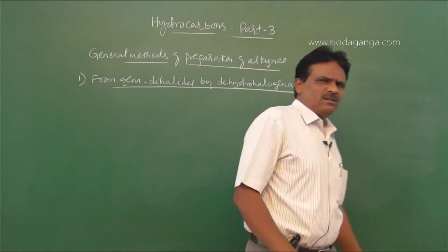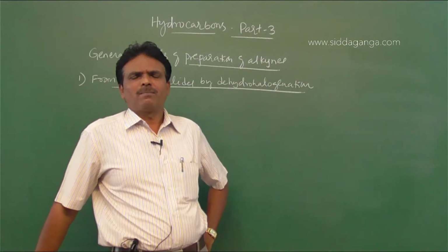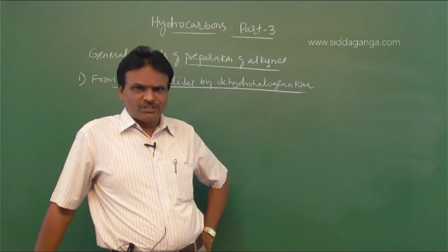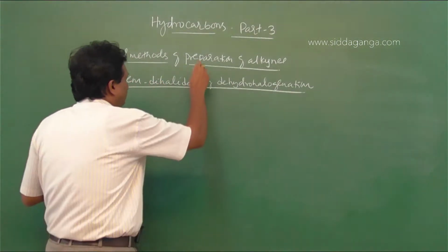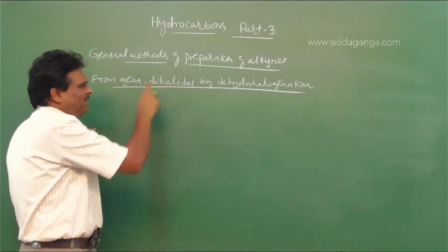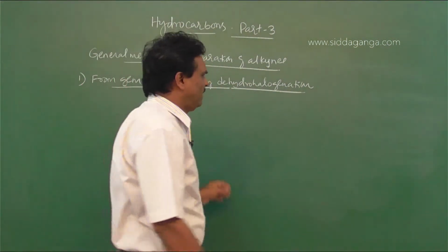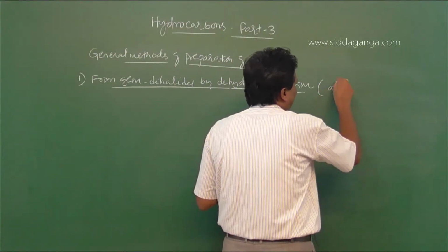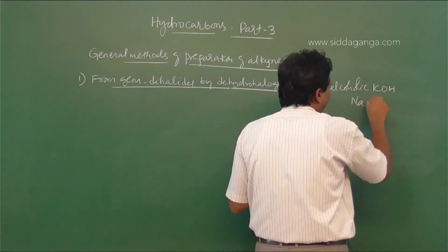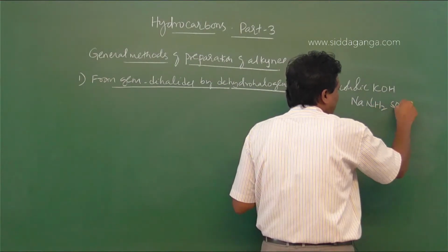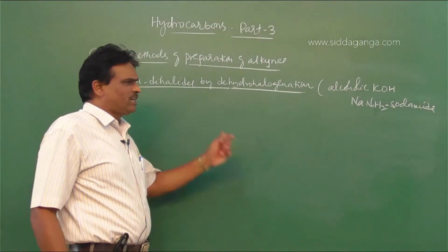Geminal dihalides, on heating with alcoholic potassium hydroxide or sodamide, NaNH2, undergo dehydrohalogenation. These are the dehydrohalogenating agents.